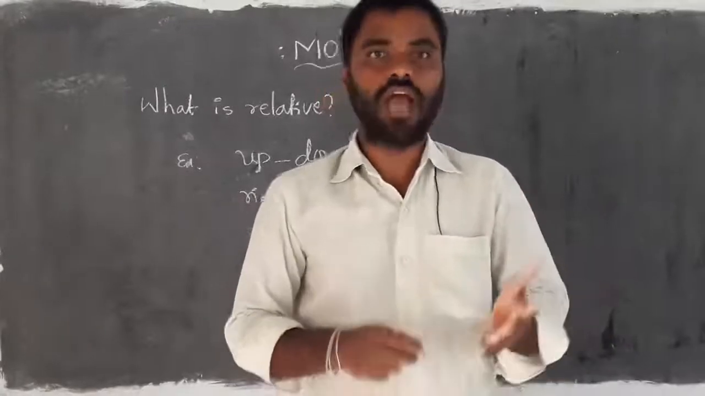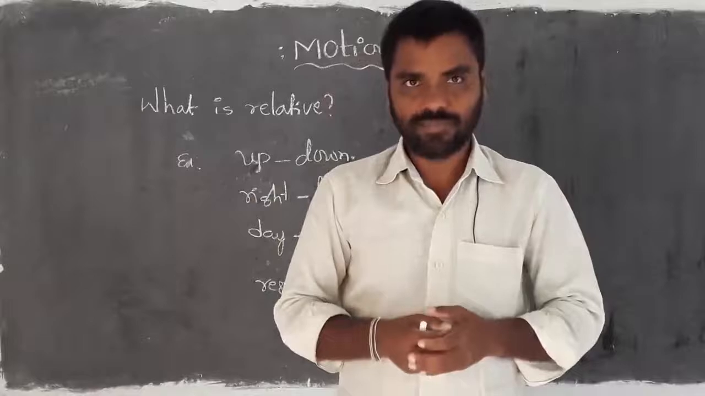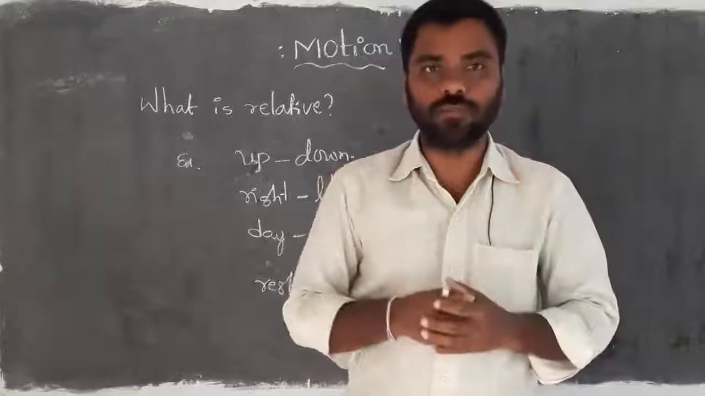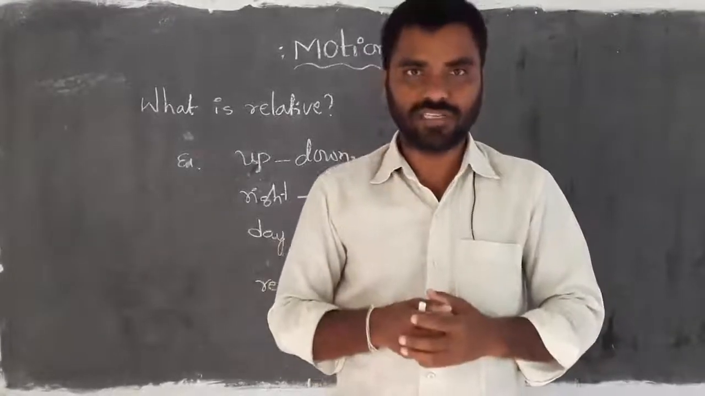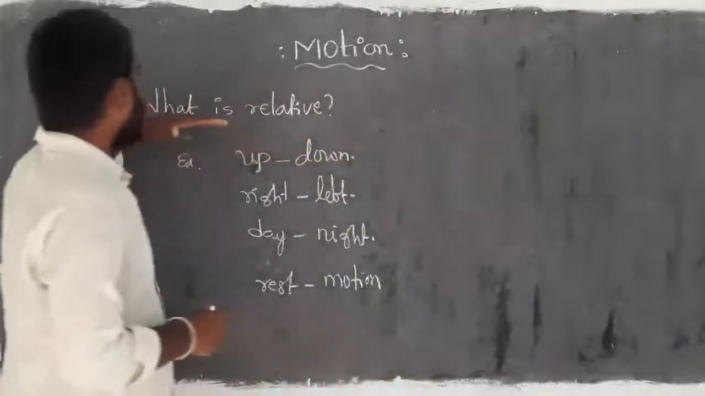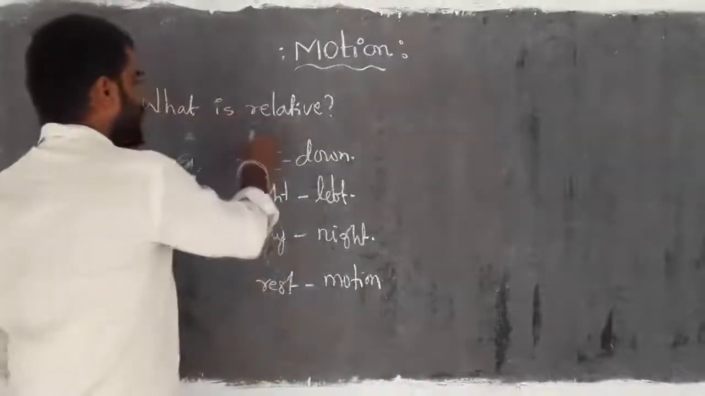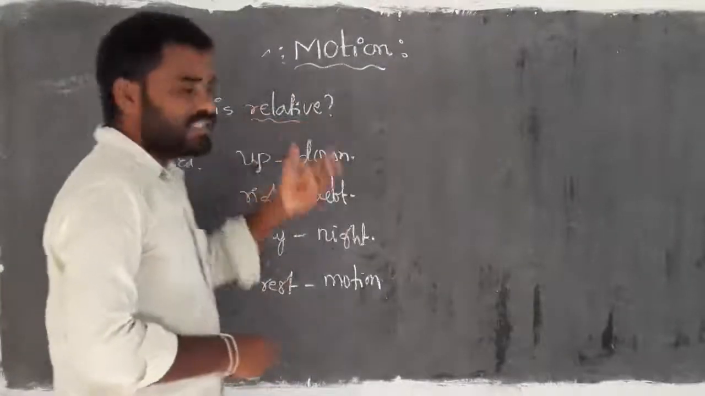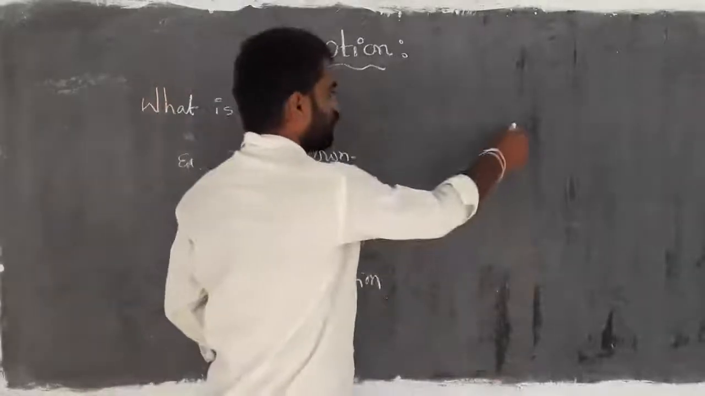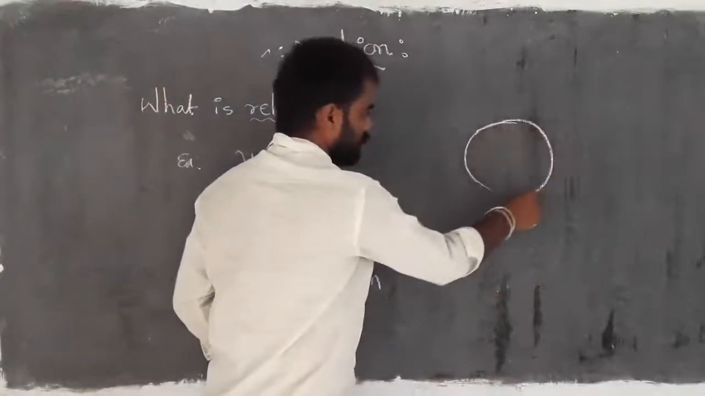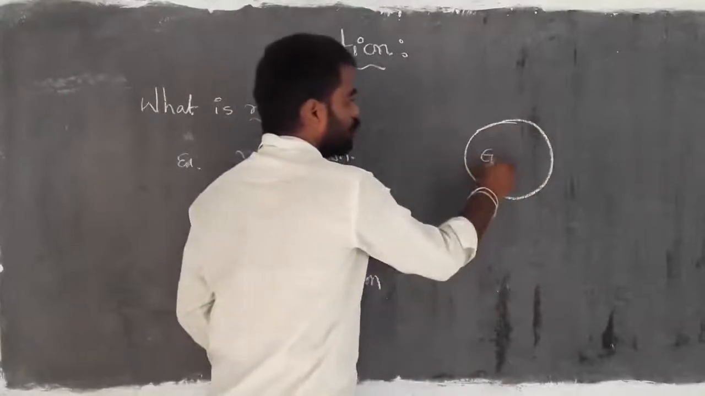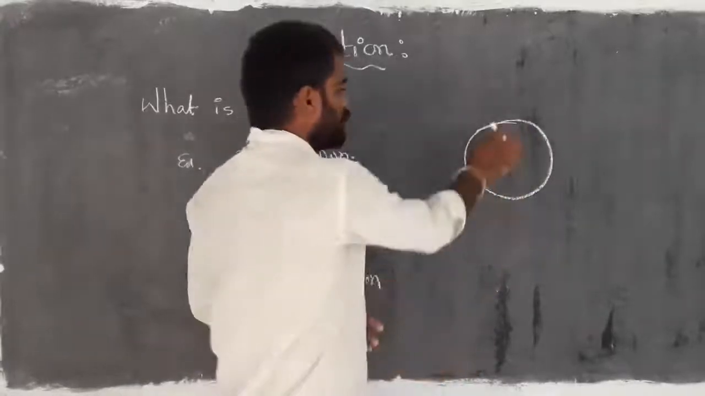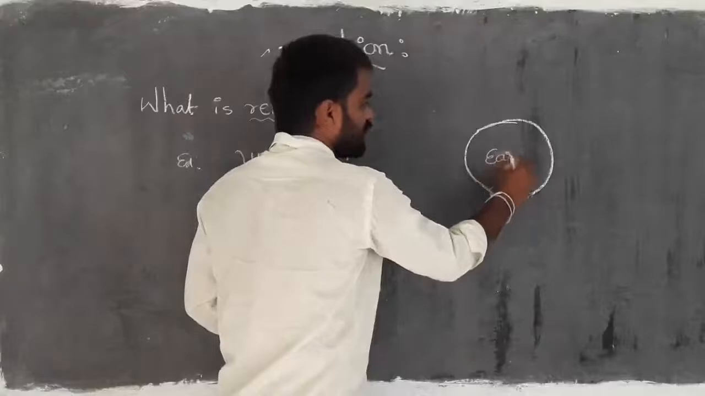So in that we have a wide variety of concepts, right? The first thing has a wide scope and great information. That is, what is relative? This is a very important term in the topic of motion. For that, we have to take one example. Consider this as a globe, or simply consider it as earth.